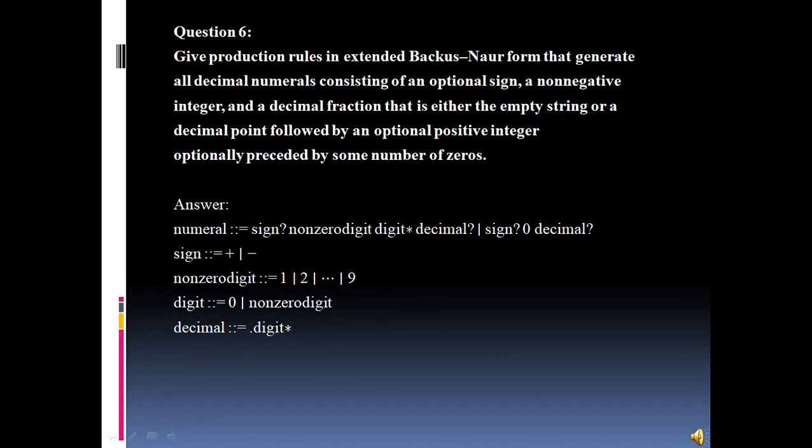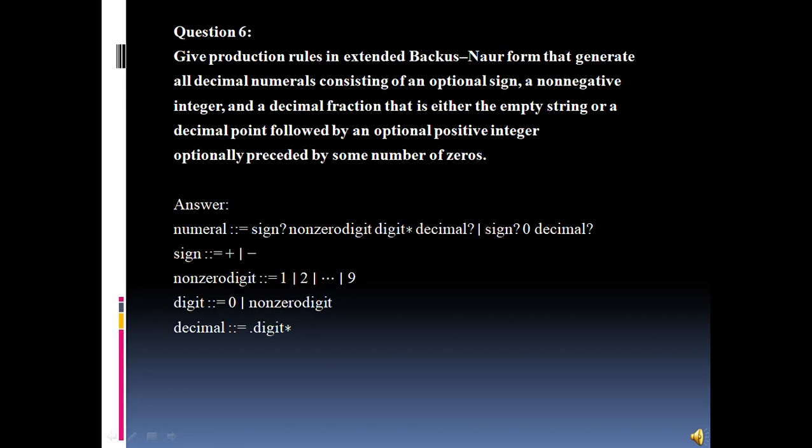So now let us proceed to question number 6. Question number 6 states: give the production rules in extended Backus-Naur form that generate all decimal numerals consisting of an optional sign, a non-negative integer, and a decimal fraction, that is either the empty string or a decimal point followed by an optional positive integer, optionally preceded by some number of zeros.